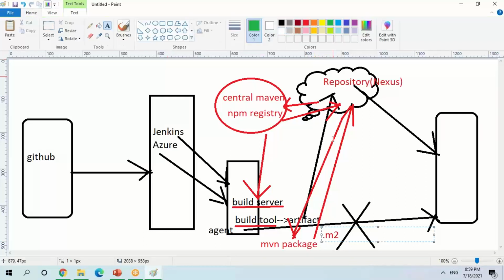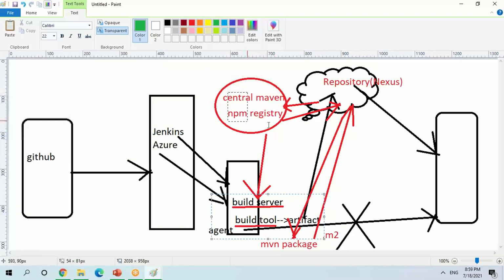Okay, so now in this case, I'm not going to directly point to my central Maven repository. Rather, I am going to my organization repository. Now, what will happen next time? I'm talking about this setup from one project. Now, in your organization, let's assume hundreds of projects are there, right? So when those teams are going to do the build, obviously those team members should not go to the central Maven repository, or download those artifacts for their build. In that case, you already have one copy. Now that copy will be used for multiple projects, which means your build will be faster.